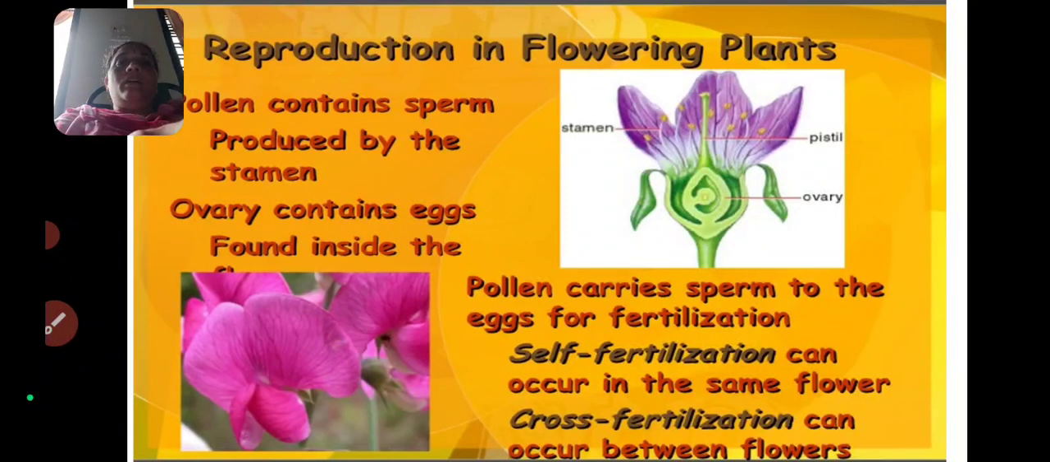Pollen grains, the sperm, are produced by the stamen. The ovary contains eggs found inside the